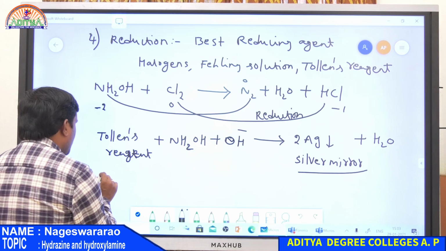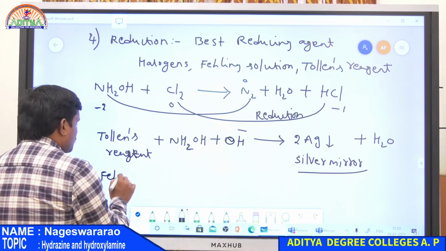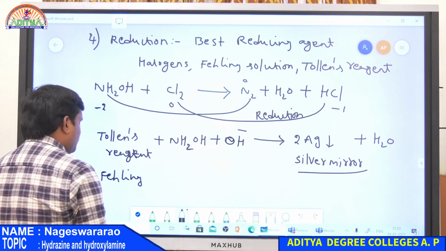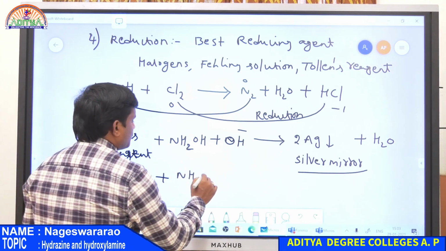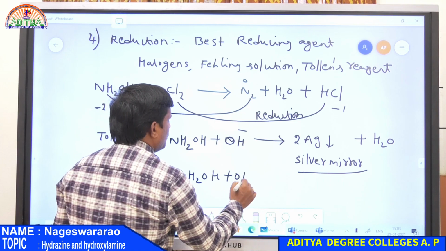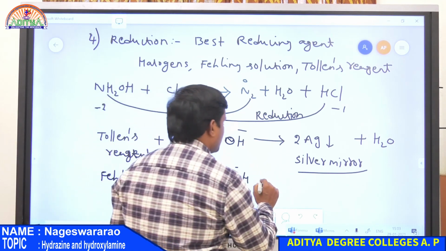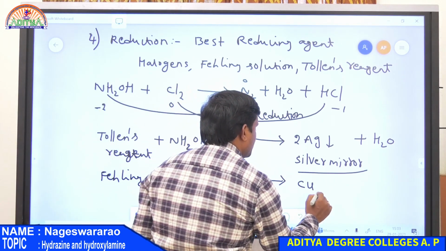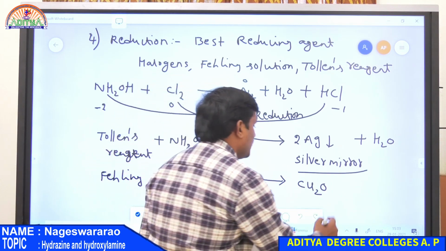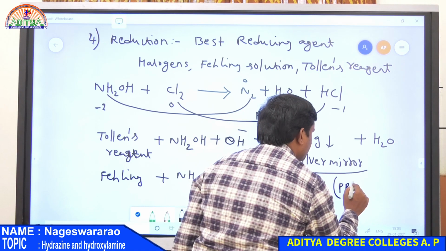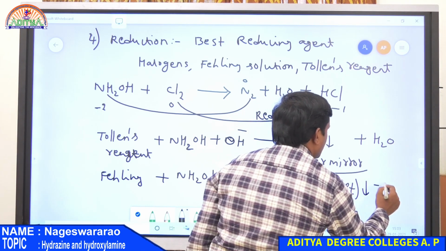And also Fehling solution, copper sulfate is reacted with NH2OH in presence of a base. It is converted into a red color precipitate Cu2O, cuprous oxide, along with water.